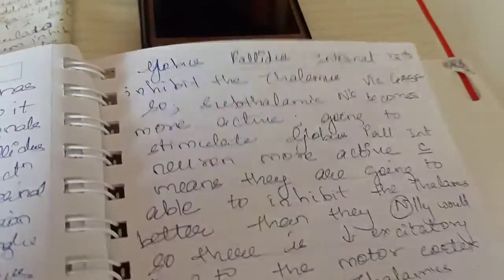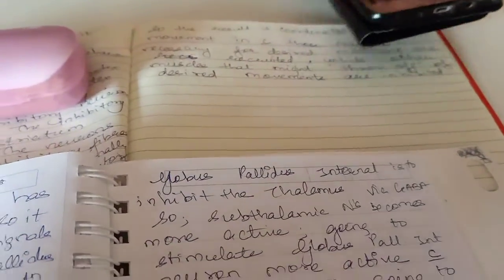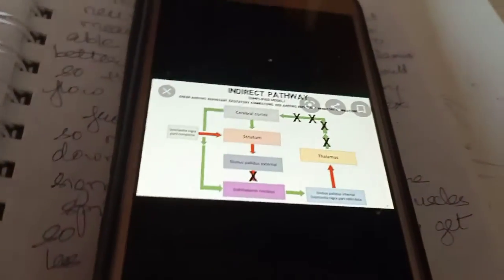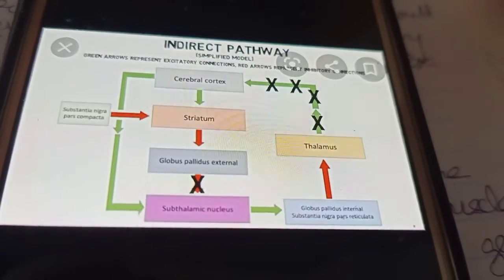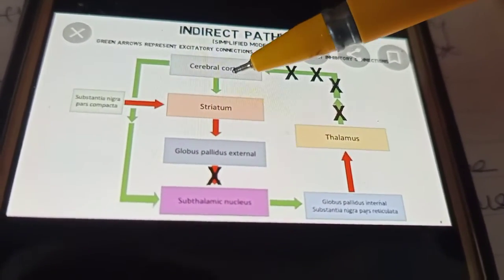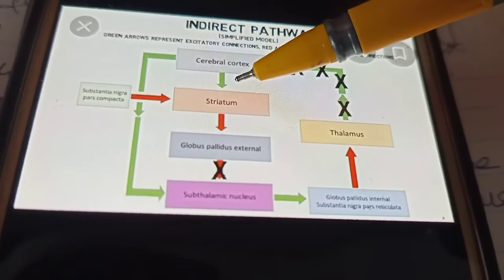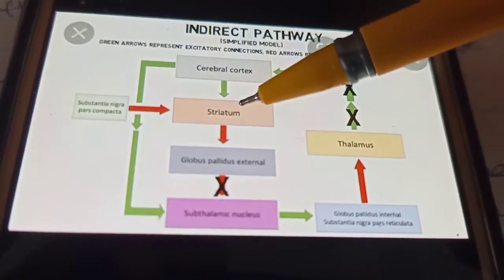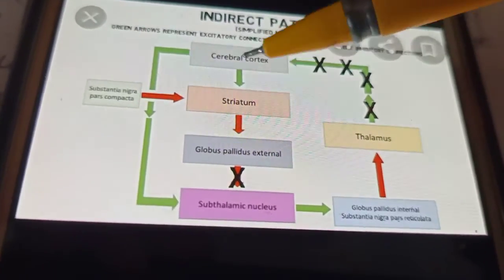Okay, so this is about the indirect pathway. Again I am repeating: the motor cortex sends the stimulatory signals to the corpus striatum, and that signal is through glutamate.